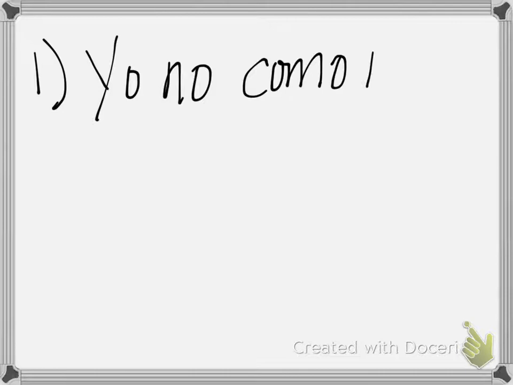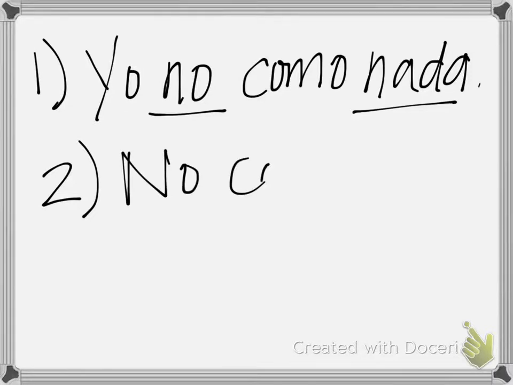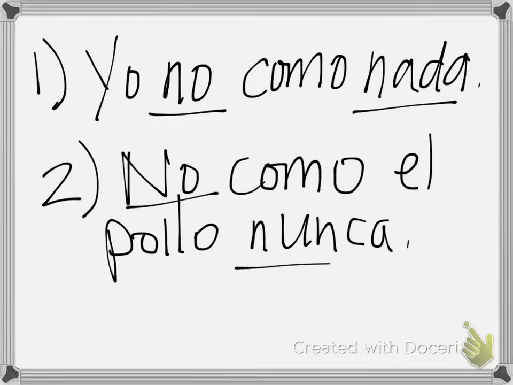Some examples of this would be yo no como nada. So if you're trying to say I don't eat anything, yo no como nada, or I don't eat nothing. So double negative. And then again, no como el pollo nunca. So here we have a double negative again. I don't eat chicken never. This does sound a little strange. You just need to get used to using it.